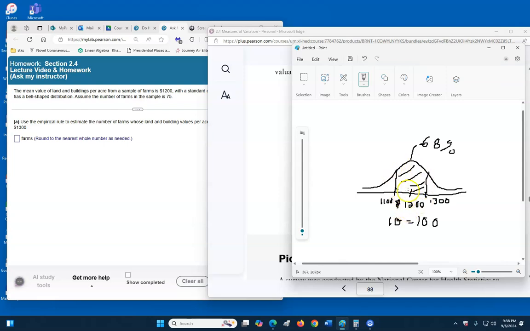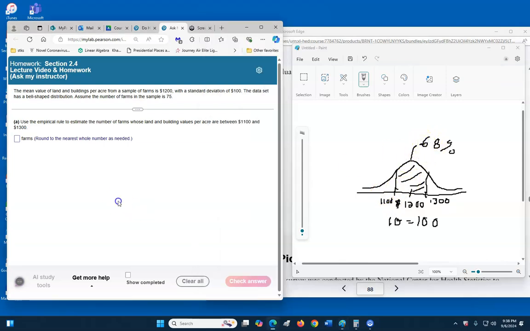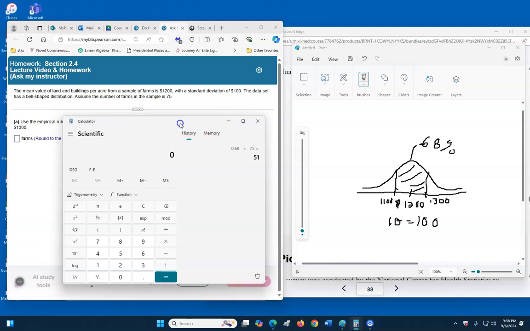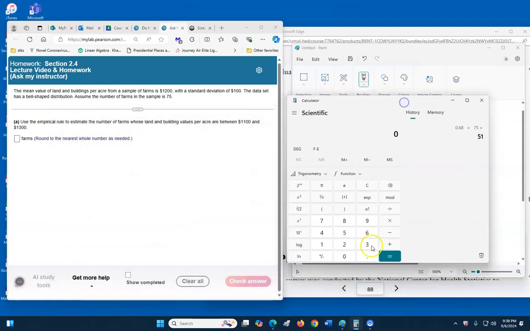See, that's what I'm trying to draw here. It means 1,200, from 1,100 to 1,300. That's one standard deviation, 68% of data. Okay, if we come over here, well, there's 75 farms here. So we just take our calculator, and we just take 68% of that 75, or 0.68 times 75. We get 51. So 51 farms will have land and building values between $1,100 and $1,300. Hope that helps.